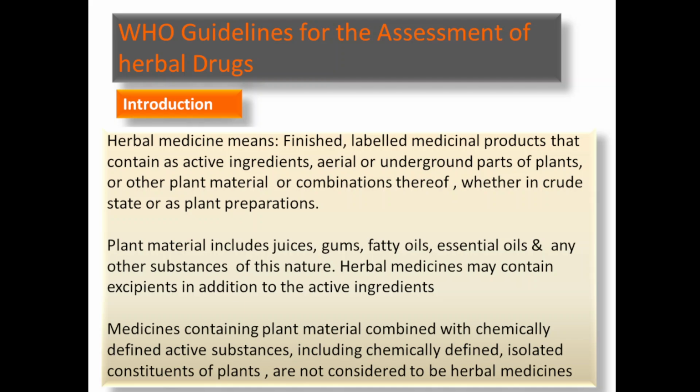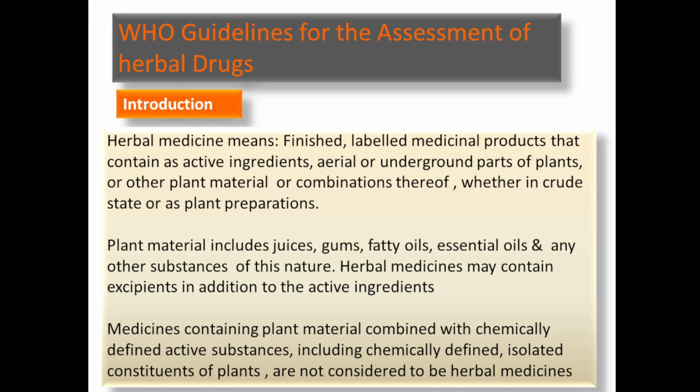Today's topic is WHO guidelines for the assessment of herbal drug. Herbal medicine means finished labelled medicinal product that contains as active ingredients aerial or underground parts of plant or other plant material or combination thereof, whether in crude state or as a plant preparation. So what is herbal medicine? It is a finished, labelled product which contains active ingredient.